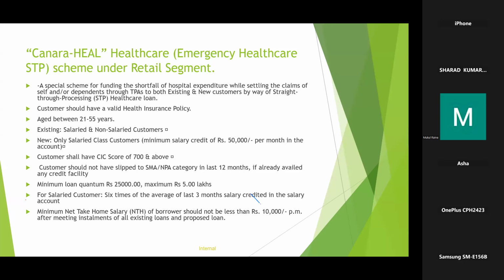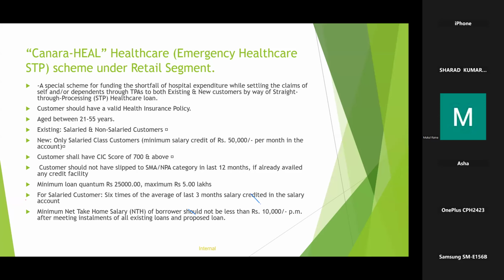And also, they need to satisfy one criteria, that is their minimum salary credit should be at least 50,000 per month in the account. So this is a very important guideline. Existing customer means both salaried and non-salaried you can consider, but in the case of new customers, only salaried class you can consider. That also they need to have a minimum salary credit of 50,000.